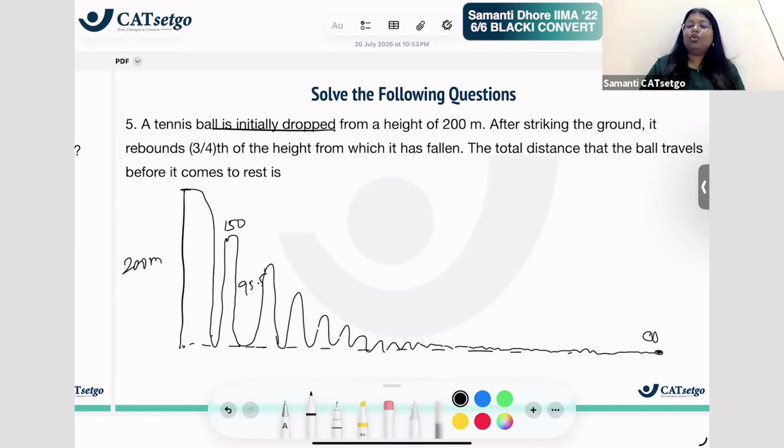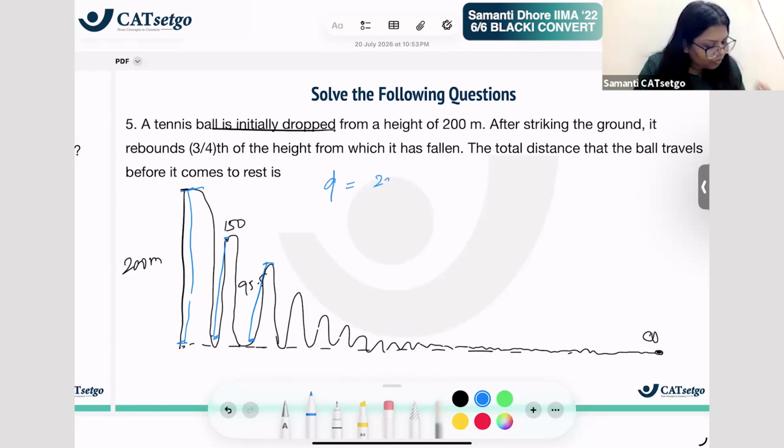Now you have to find the total distance traveled by the ball. What's the total distance traveled by the ball? First 200, then 150 two times, then 95.5 two times, up and down, right? So on and so forth, right? So how are we going to calculate it?